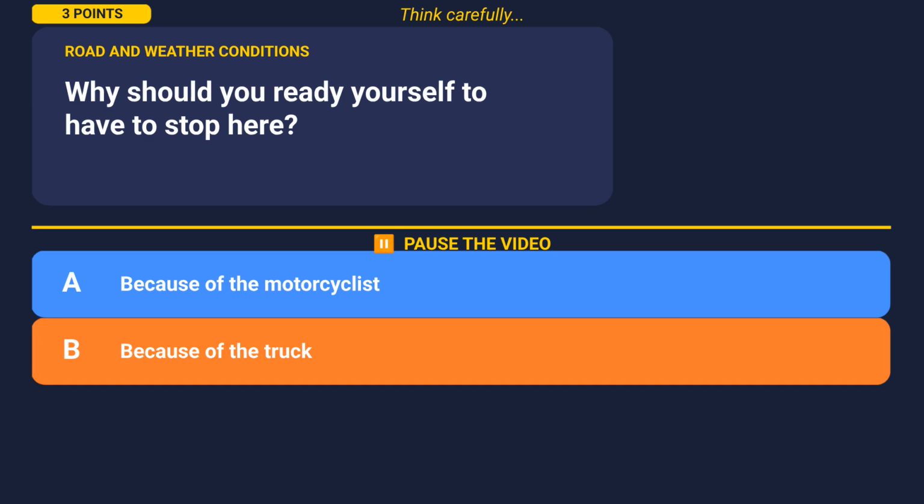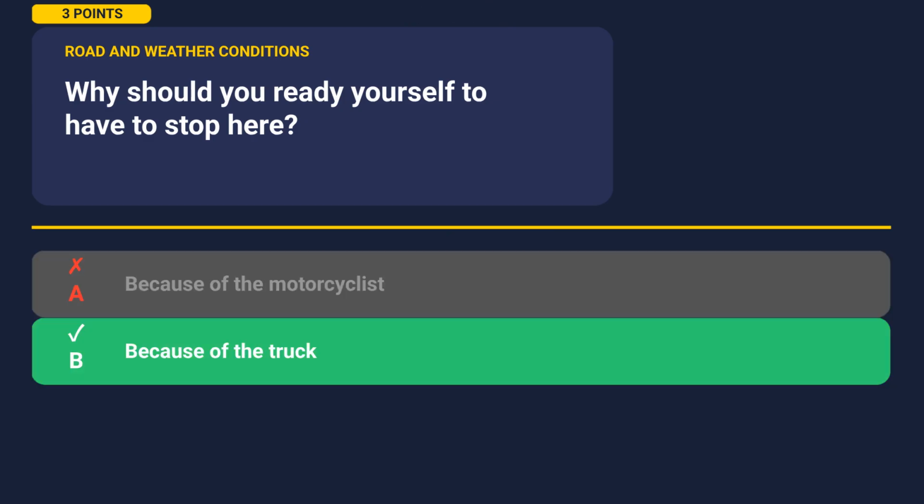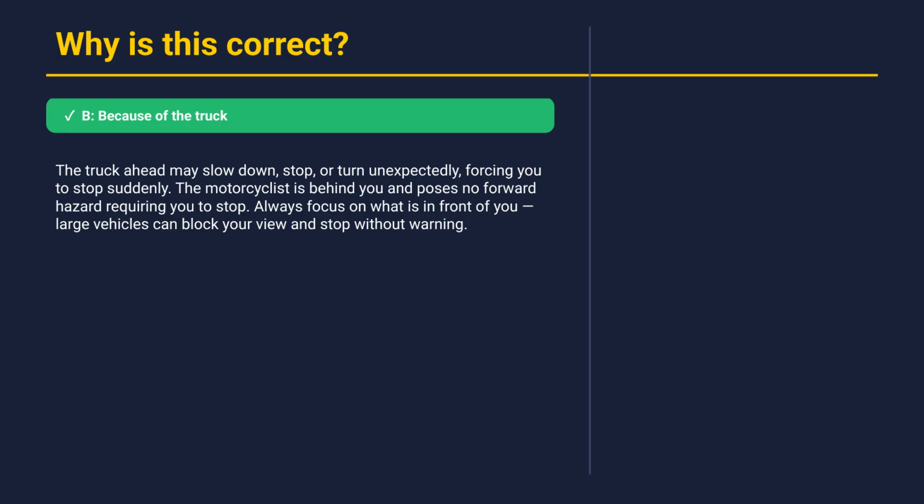Ready? Let's go. The correct answer is B. Let's understand why. The truck ahead may slow down, stop, or turn unexpectedly, forcing you to stop suddenly. The motorcyclist is behind you and poses no forward hazard, requiring you to stop. Always focus on what is in front of you. Large vehicles can block your view and stop without warning. All right, let's move on to the next question.